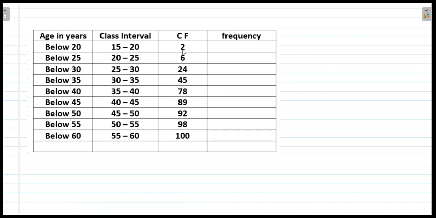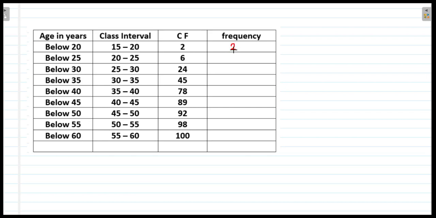And this is the cumulative frequency that is given to you. Now this cumulative frequency we have to convert into the frequency. So how do we find frequency from the cumulative frequency? We first write 2 as it is.